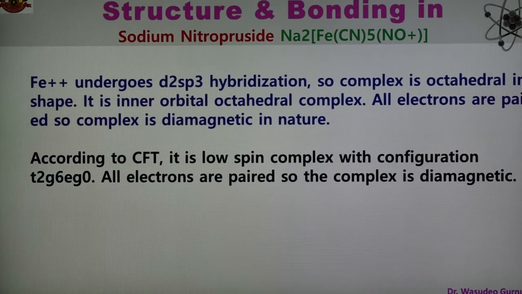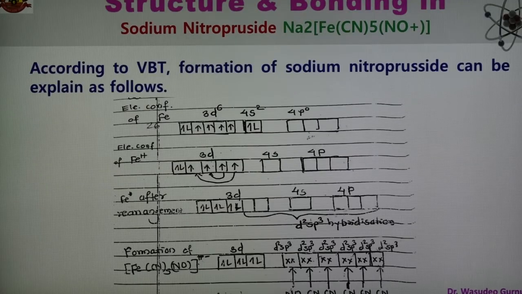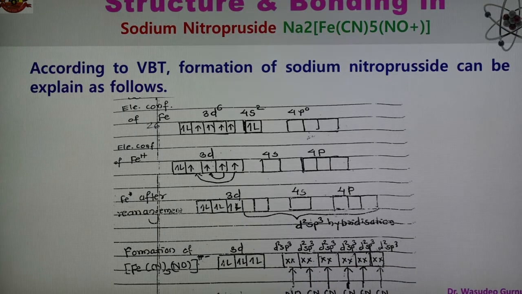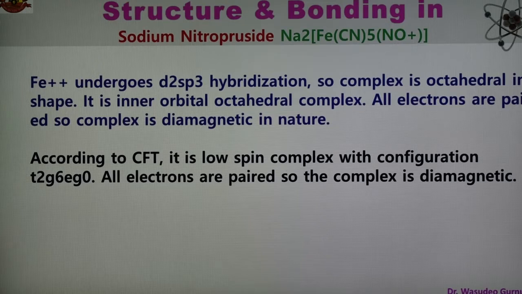And as we know, Fe2+ undergoes d2sp3 hybridization. Therefore, the complex is octahedral in shape. It is an inner orbital complex because we are using the inner d orbitals. Therefore, it is an inner orbital octahedral complex. All the electrons are paired, so the complex is diamagnetic in nature. In the formation of the complex, all electrons are paired. No single unpaired electrons are there. Therefore, the complex is diamagnetic in nature.